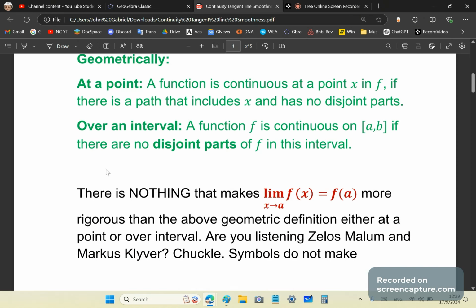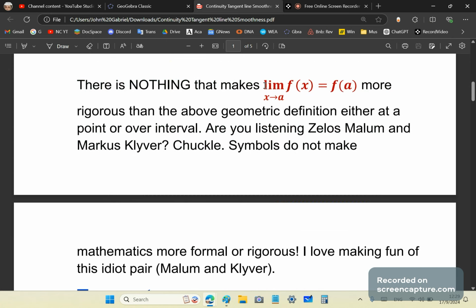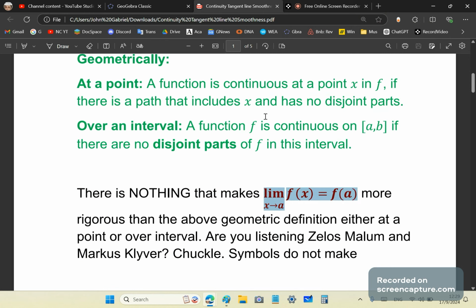And over an interval, it's continuous on the interval if there are no disjoint parts of f in that interval. Okay, so it's continuous at a point if there is a path that includes x and has no disjoint parts, and over the interval if at all points of the interval. Now, there is nothing that makes limit of f of x as x approaches a equal to f of a more rigorous than the above geometric definition. Nothing, either at a point or over an interval.